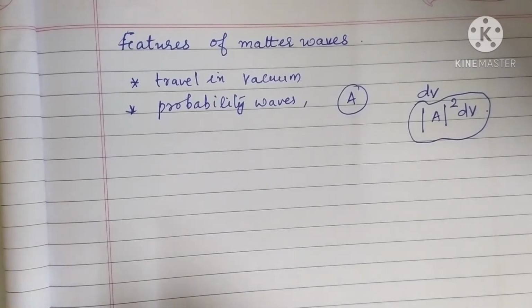So that's all about this lesson, dual nature of matter and radiation. So our theory part is over. Now we'll move to a few numericals.